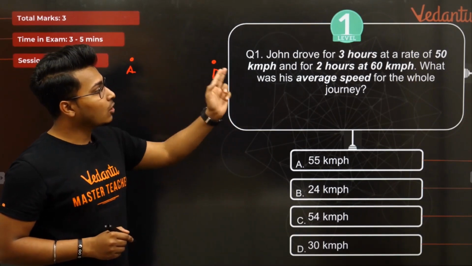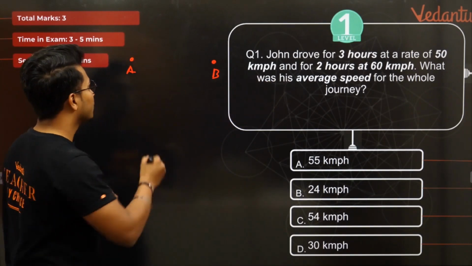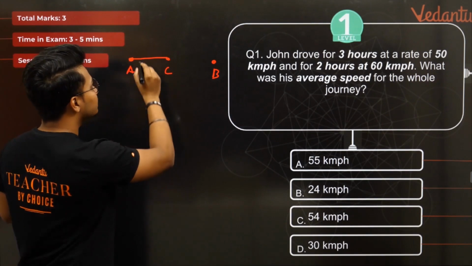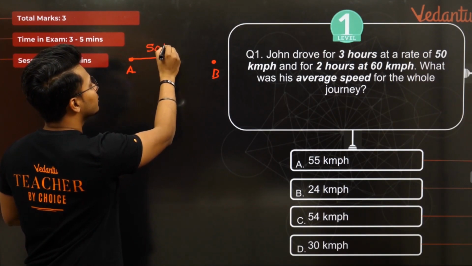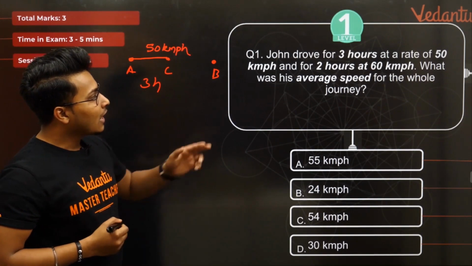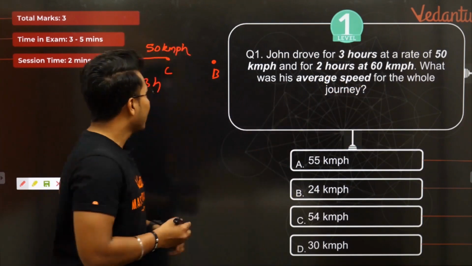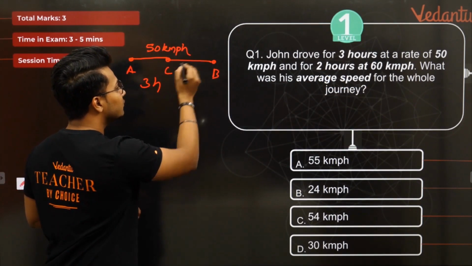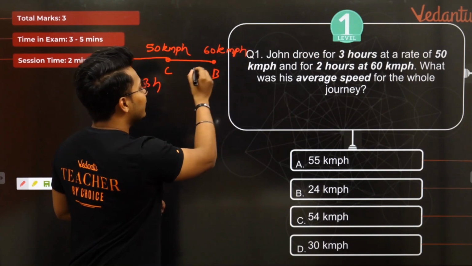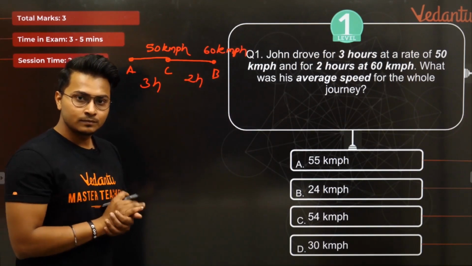Now, John drove for 3 hours at a rate of 50 kmph. So John drove from point A to some other point C at a speed of 50 kmph, taking 3 hours. And for 2 hours at 60 kmph: from C to B, John drove at a speed of 60 kmph, taking a time of 2 hours. Simple scenario.